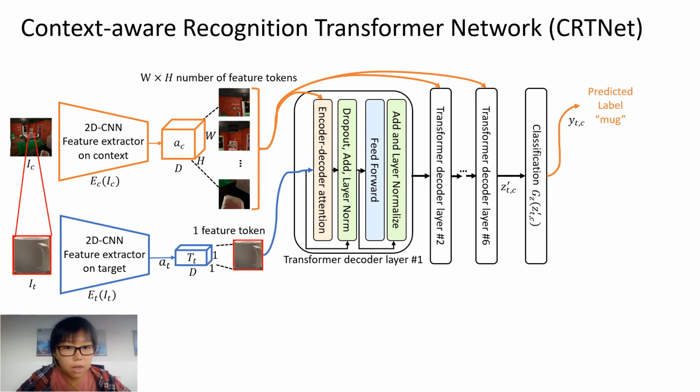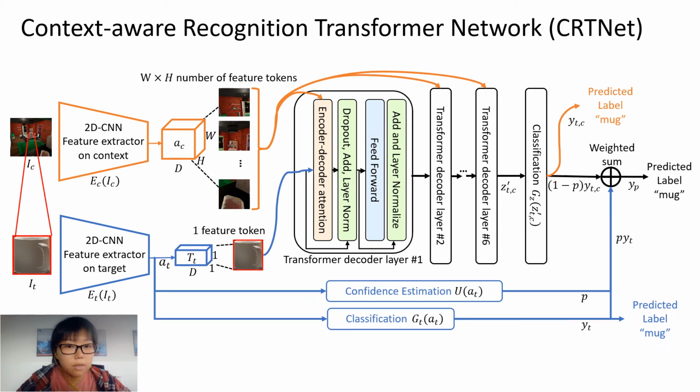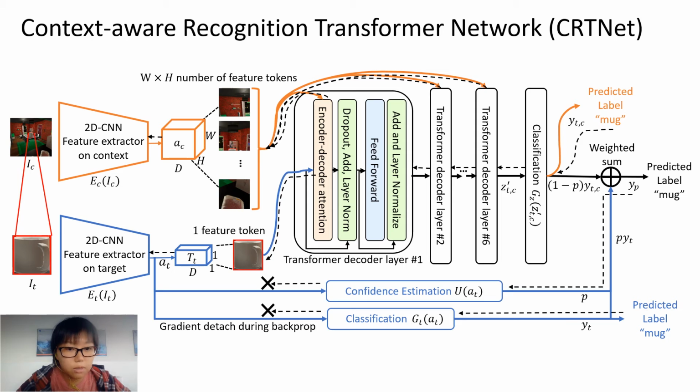First, CRT-net uses a stack of transformer decoding layers with multi-head attention to hierarchically reason about the context and integrate contextual cues with object information. Second, a confidence weighting mechanism improves the model's robustness and gives it the flexibility to select what information to rely on for recognition. Third, we curated the training methodology with gradient detachment to prioritize important model components and ensure efficient training of the entire architecture.